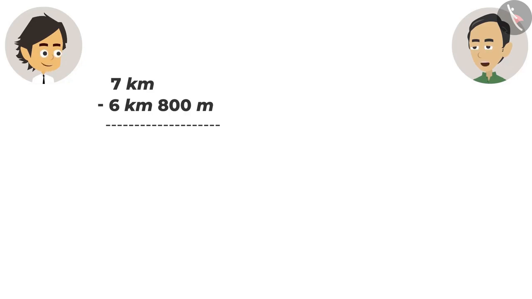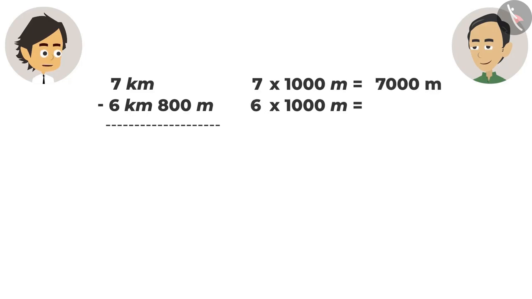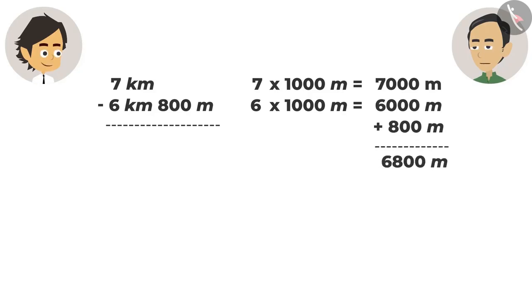It's easy too. Do one thing. Convert both distances into meters. To convert 7 kilometers into meters, we will multiply 1000 into it. So here it is 7000 meters. Just like that, multiplying by 1000 in 6 kilometers, the answer will come 6000 meters. And adding 800 meters to it, the answer will be 6800 meters.